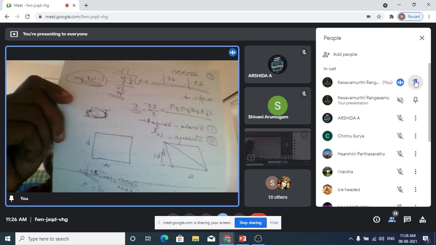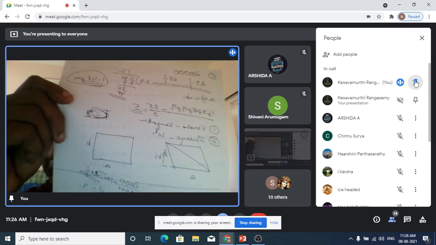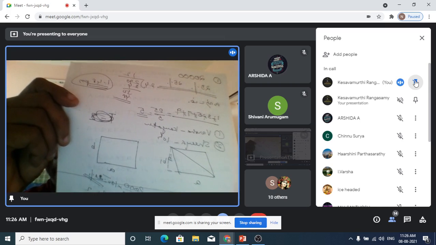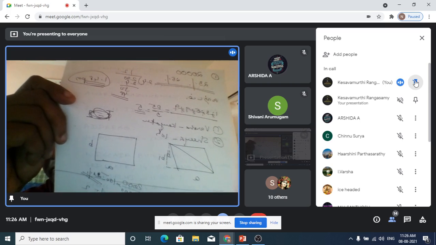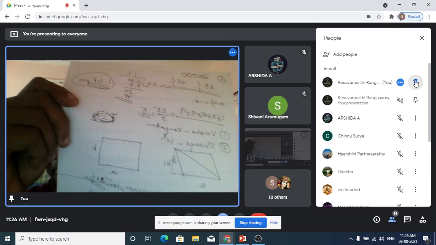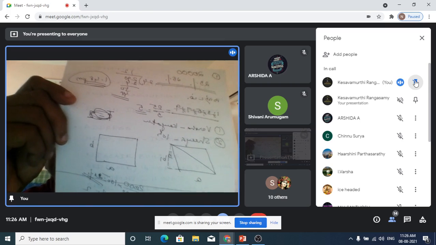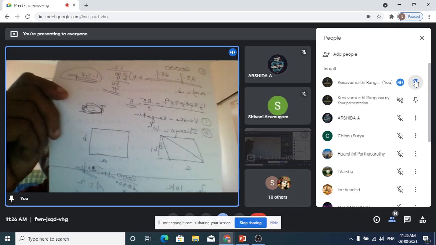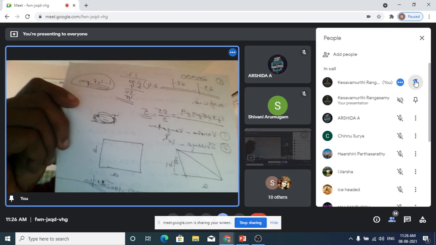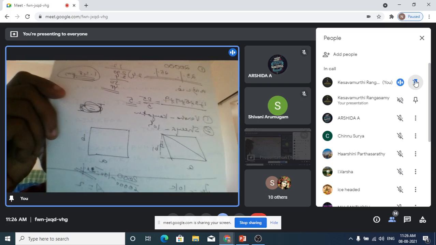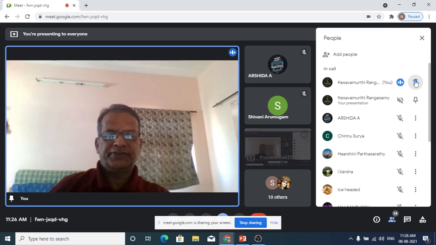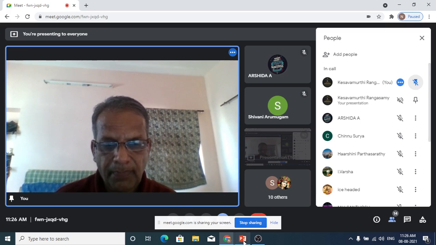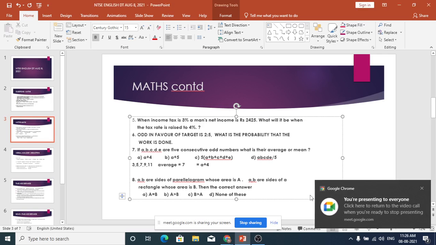The area of a triangle is half into base into height, that is half into A into the height H. I have written it as B1, but that B1 will be smaller than B. So obviously the area of the parallelogram is smaller than the area of the rectangle. So what is the answer for this question? The area of the rectangle is more than the area of the parallelogram.